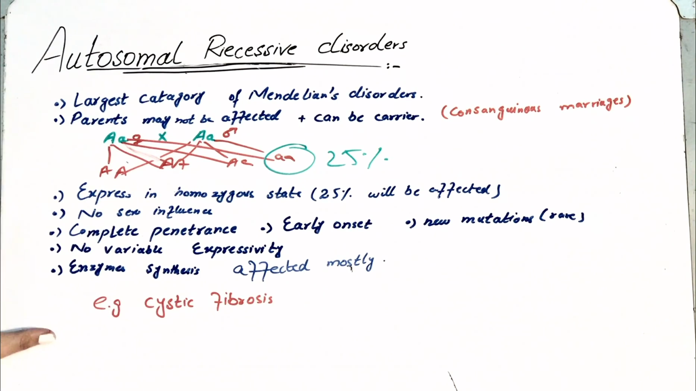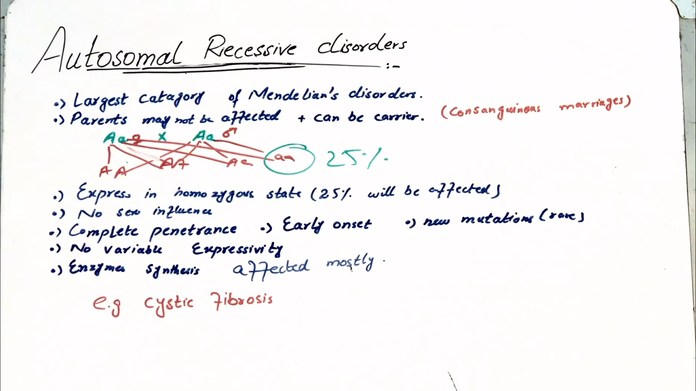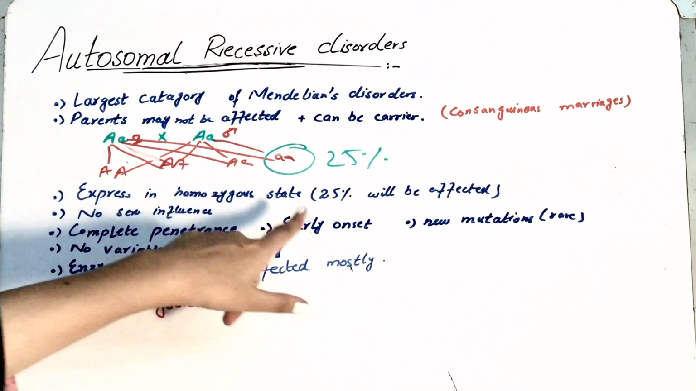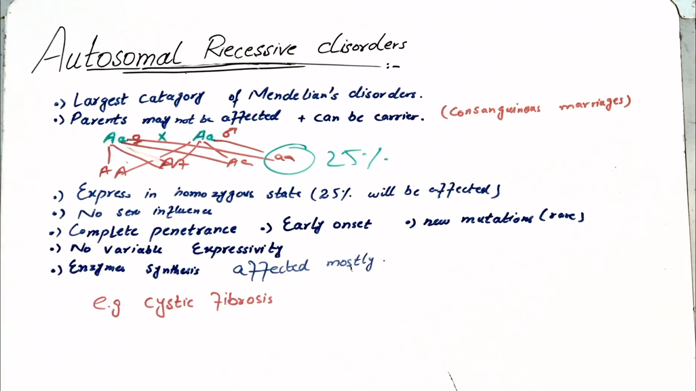This was all about the autosomal recessive disorders, and now we have to see what the differences are between autosomal recessive and autosomal dominant disorders. So there is incomplete penetrance in autosomal dominant, but here there is complete penetrance. There can be new mutations in autosomal dominant, but here new mutations are very rare. Here there is no variable expressivity, but in autosomal dominant disorder there is variable expressivity. There, mostly the structural proteins get affected in autosomal dominant disorders, but here the functional proteins are affected mostly.